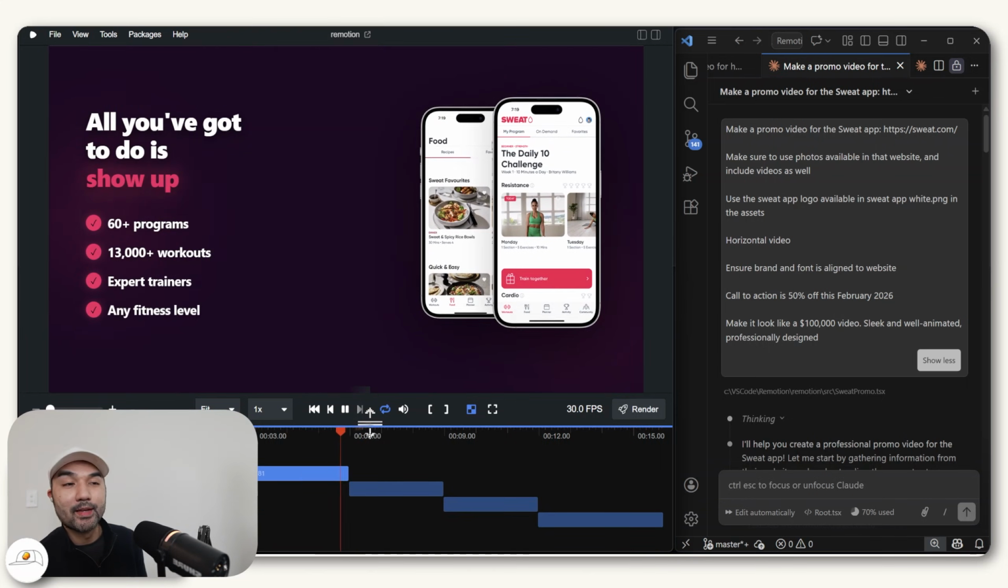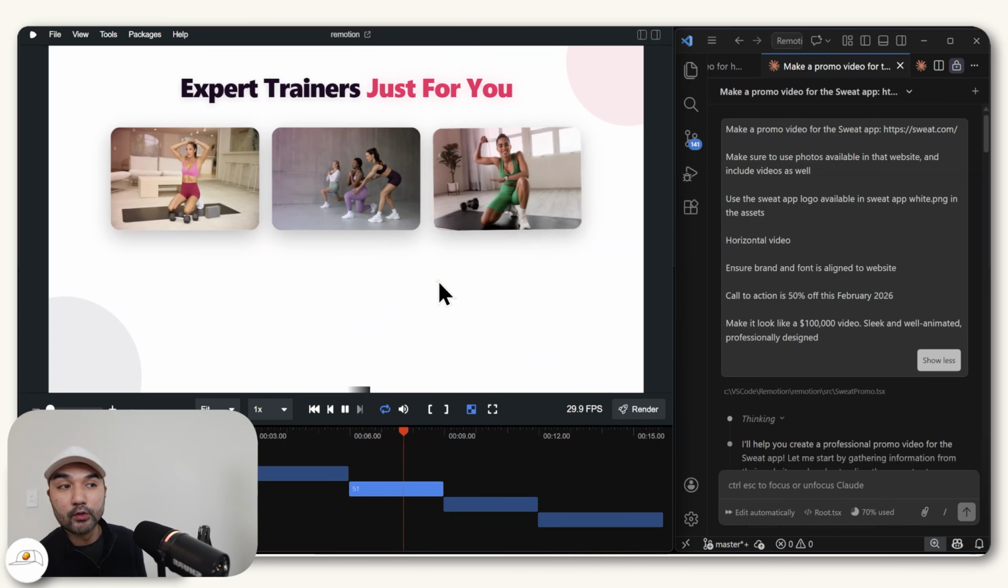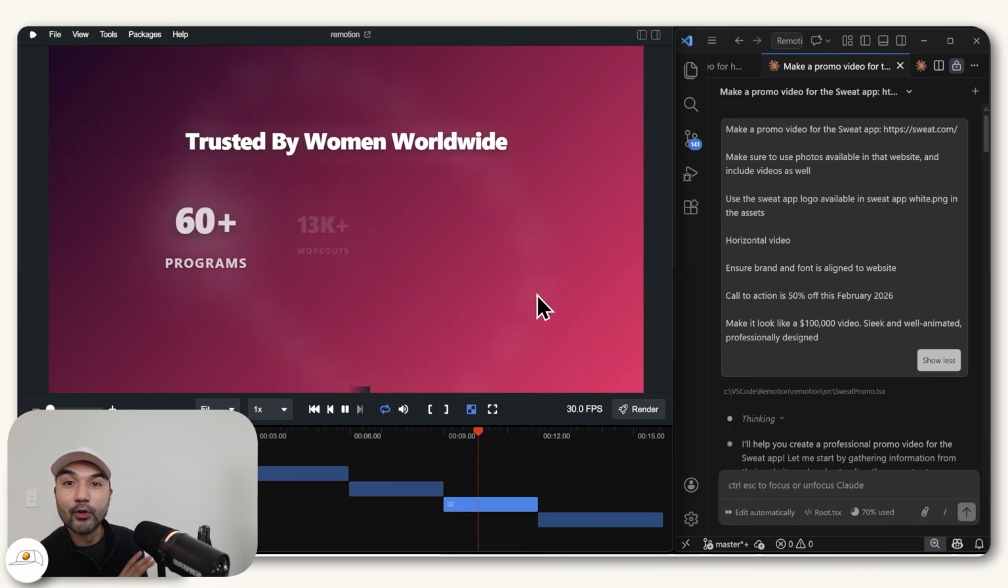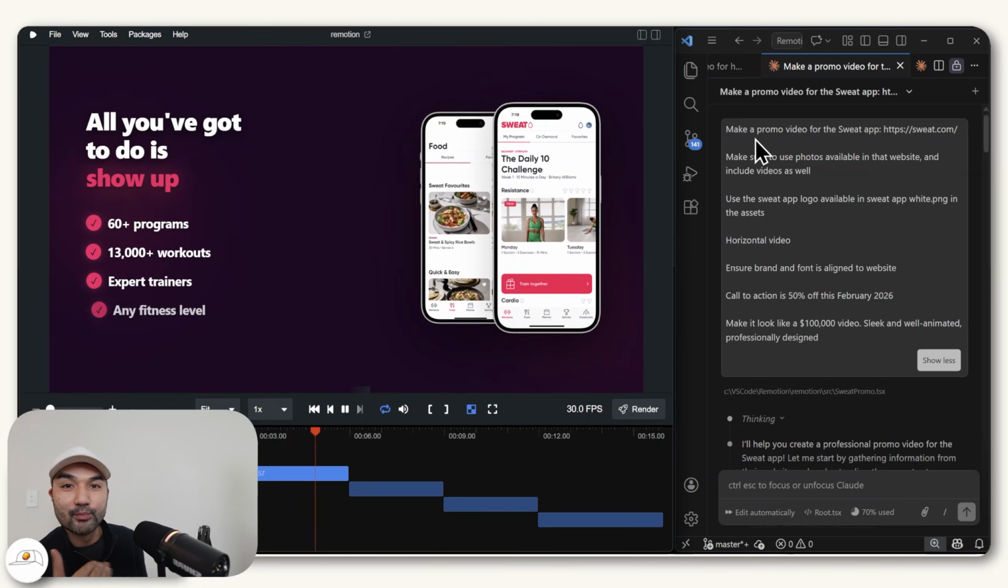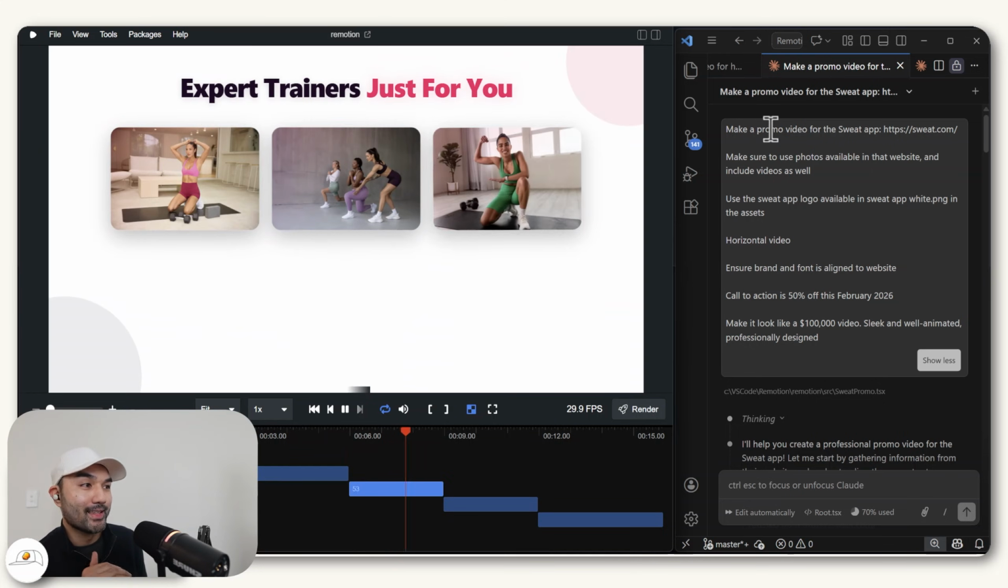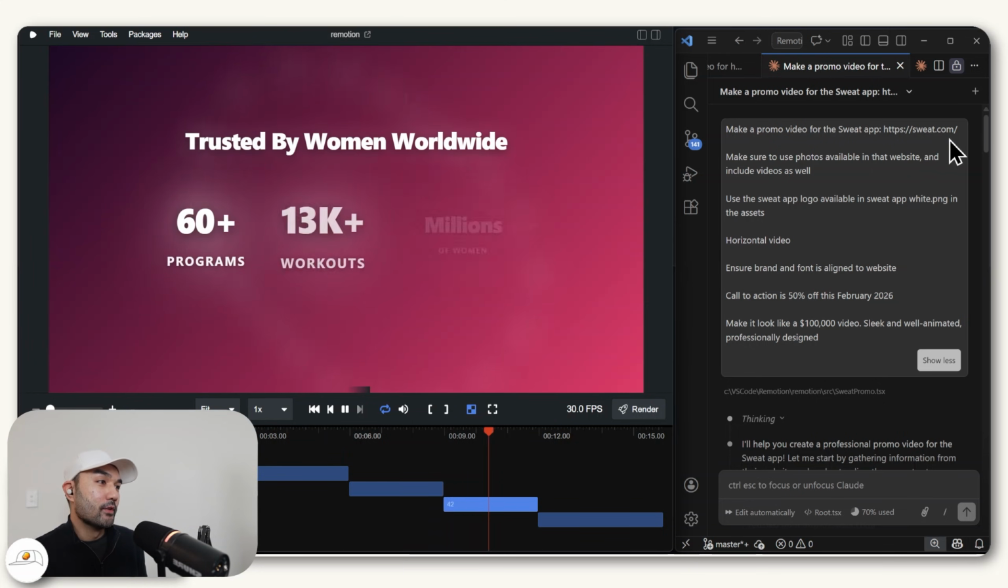And all of these animations and even the sourcing of the photos from our website, it was able to do automatically. And you can see the prompt I gave it is also quite simple. This is pretty much just me trying it out without much fine-tuning yet, where I just ask it to make a promo video for the Sweat app.